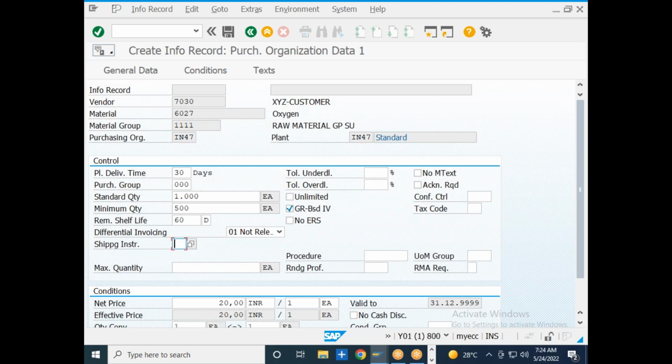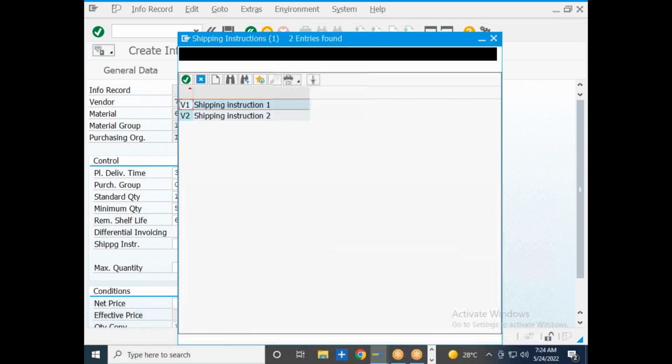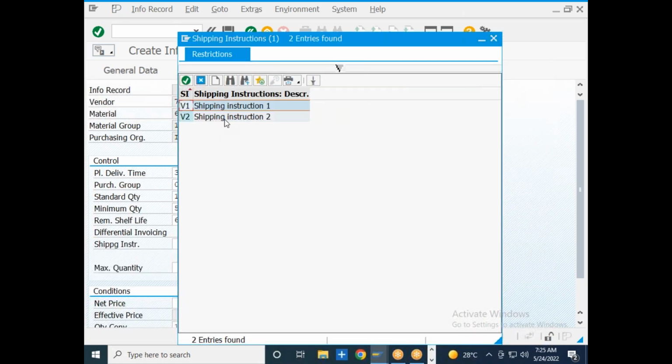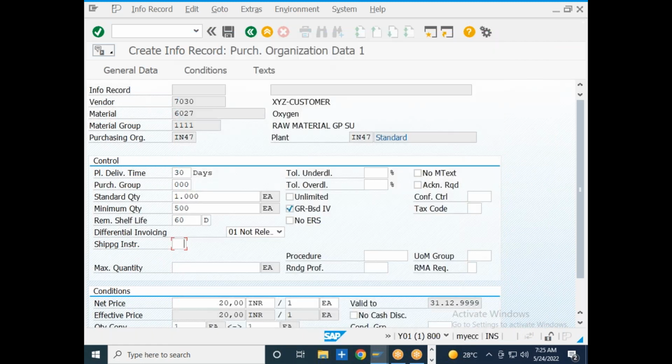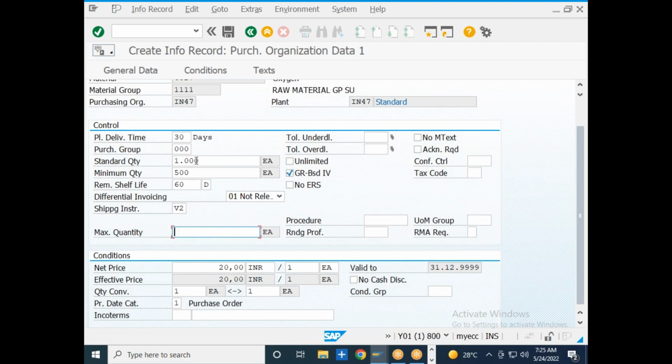Shipping instructions, how he is going to ship the material. Is he going to ship the material via road mode of transport or air mode or the vessel mode of transport? Vessel is nothing but sea. So you just need to select a relevant mode of transport over here for the procurement. What is the maximum quantity? Maximum quantity also, let us say 1000.